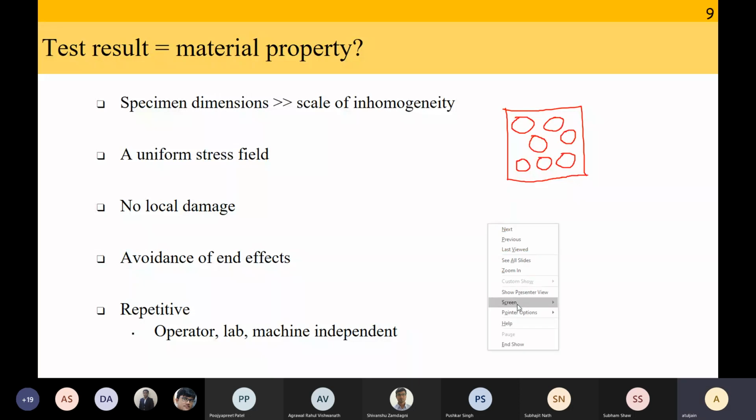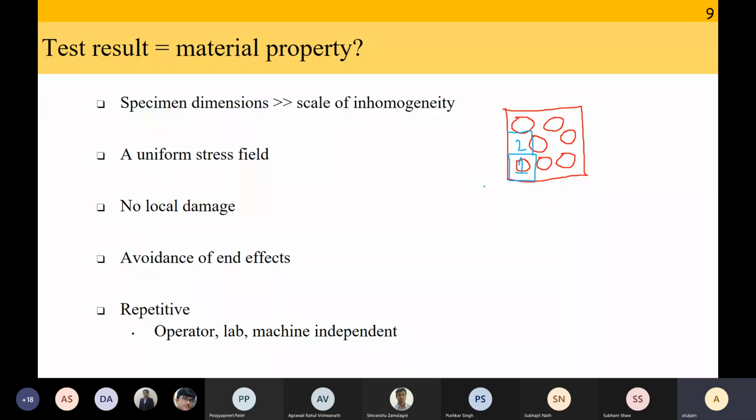Okay, now let's say I make a small sample whose size is only this blue line, and somehow I test it. Is the property of this blue box actually the property of my composite material? No, sir. It is not going to be, because I could also take another blue box here, same size, and the fiber content is so low. The second blue box and the first blue box, the properties are going to be different.